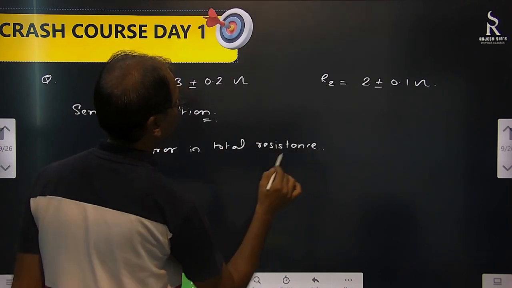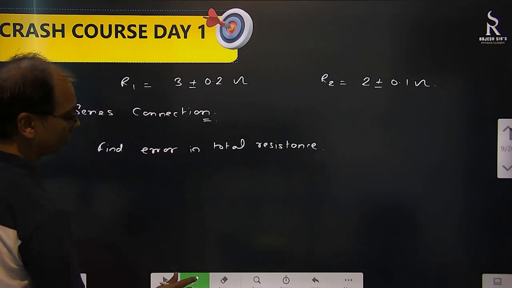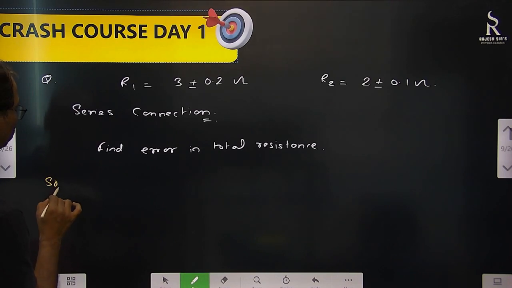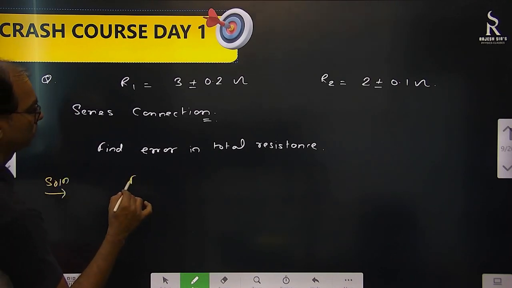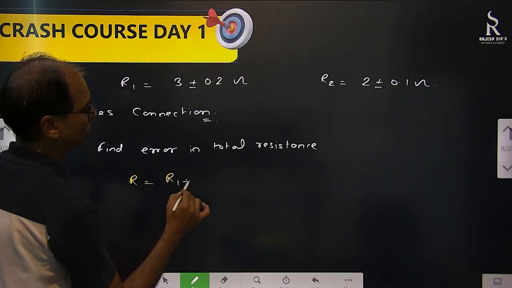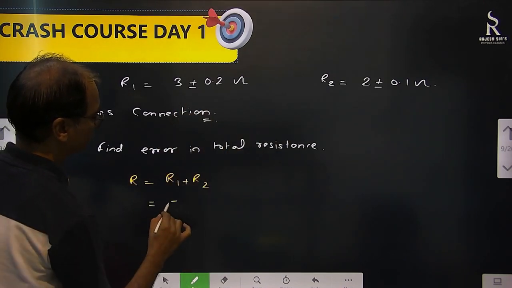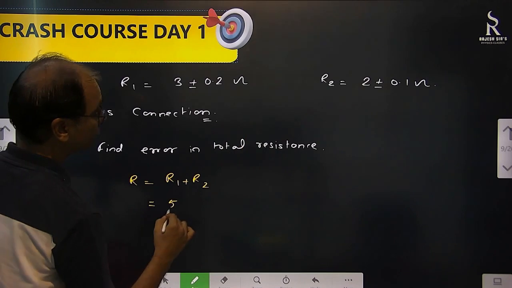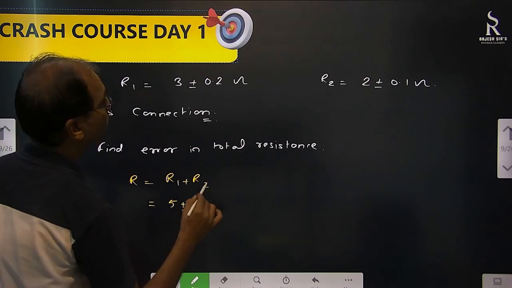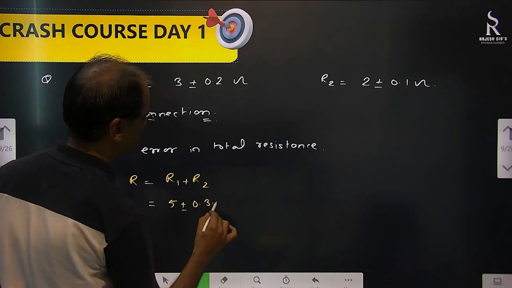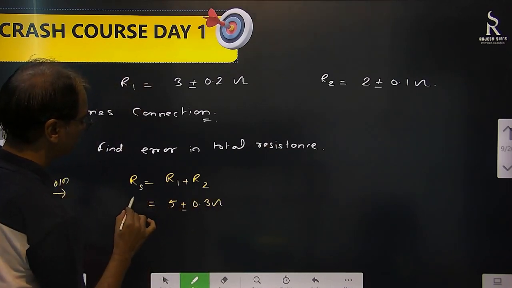Now we know that when we talk about series connection what happens? R equal to R1 plus R2. Correct. So 3 plus 2, 5. We know that. Okay. Plus minus what? Plus minus 0.2 plus 0.3? No, 0.2 plus 0.1, that is 0.3. We'll write it as Rs.